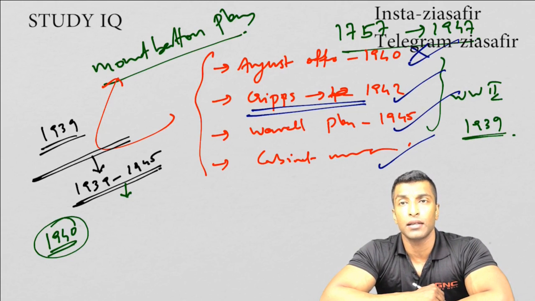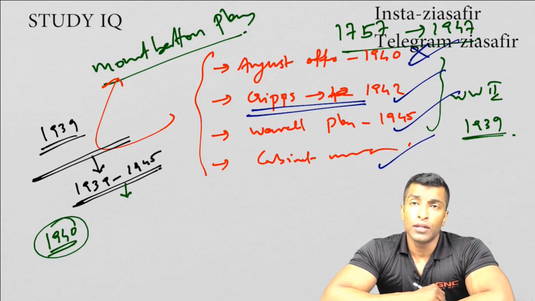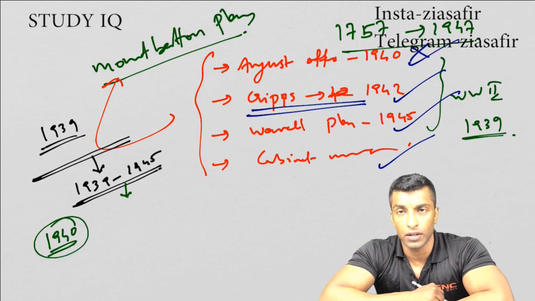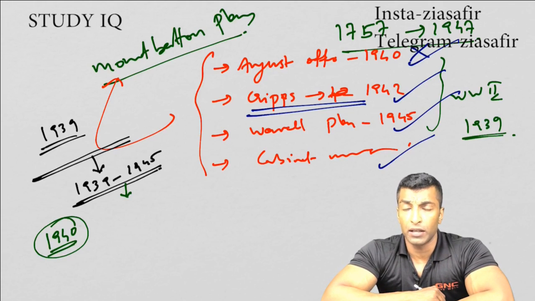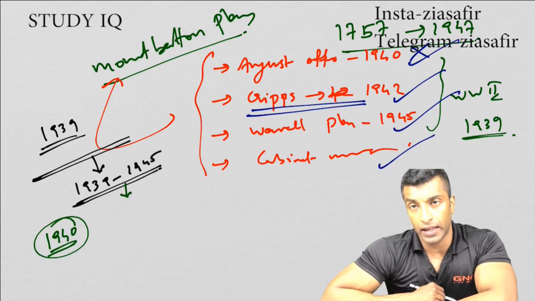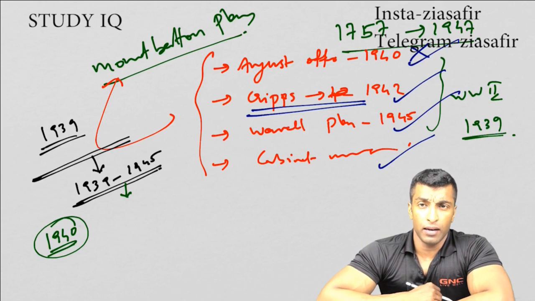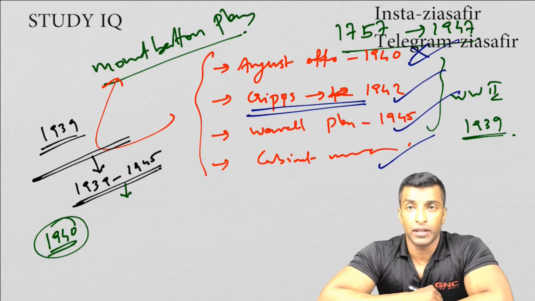This is going to be the last mass movement. And on the very next day, that is August 9 itself, most of the top leaders of Congress were arrested and imprisoned by the British. The responsibility of leading this movement was left in the hands of the middle level leadership, and the movement was actually led by people like Aruna Asaf Ali, Usha Mehta, etc. It was a violent movement.